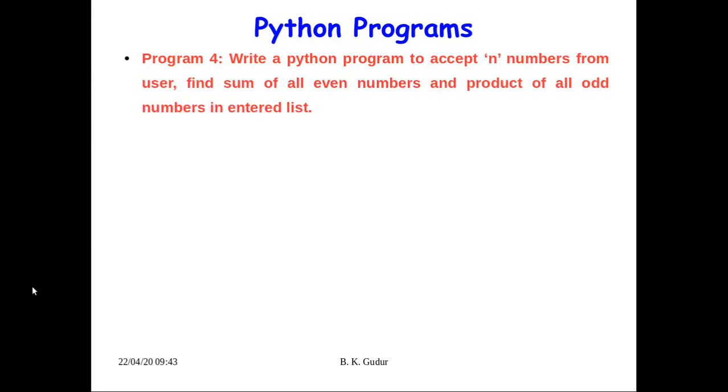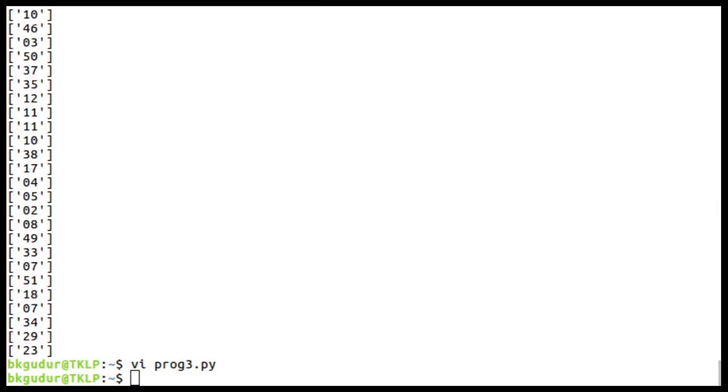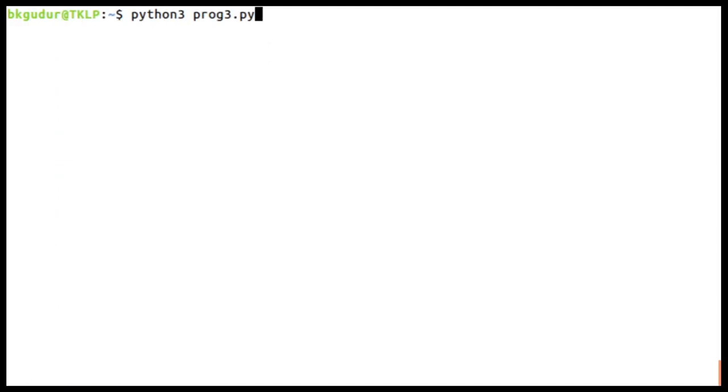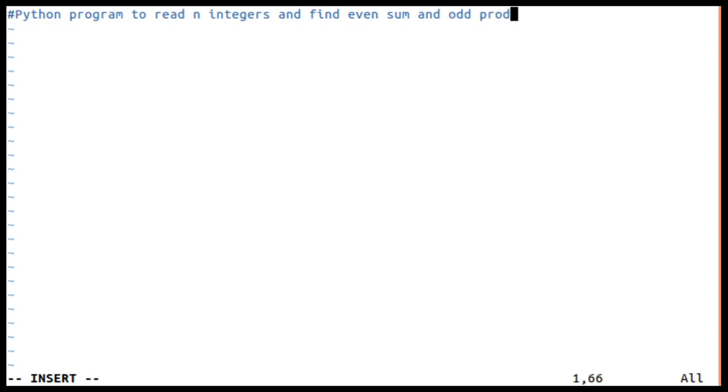So let us implement this program. Now this is the fourth program. I will take the name as prog4. It's a Python program to read n integers and find even sum and odd product. In short, I have written.